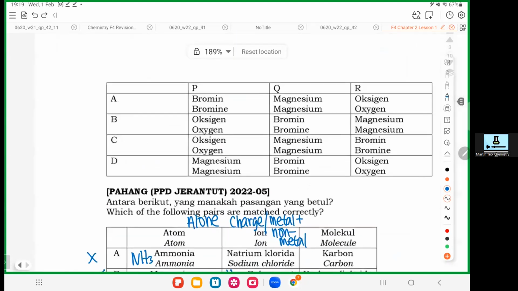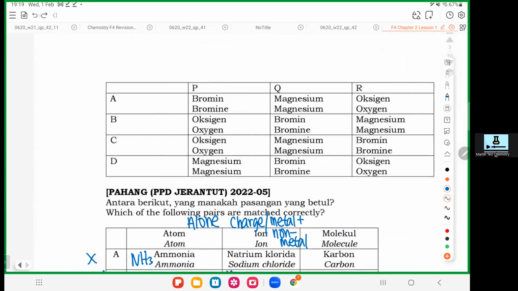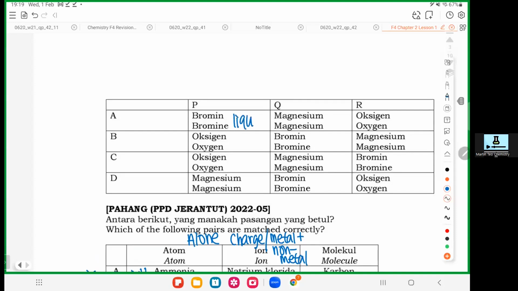P is a gas. Is bromine a gas? You will learn very soon. Bromine is a brown color liquid. You will learn that very soon. Bromine is a liquid, so it's out. Oxygen is a gas. Magnesium is a metal. Metal exists as a solid. So no. So answer A and D are out already.